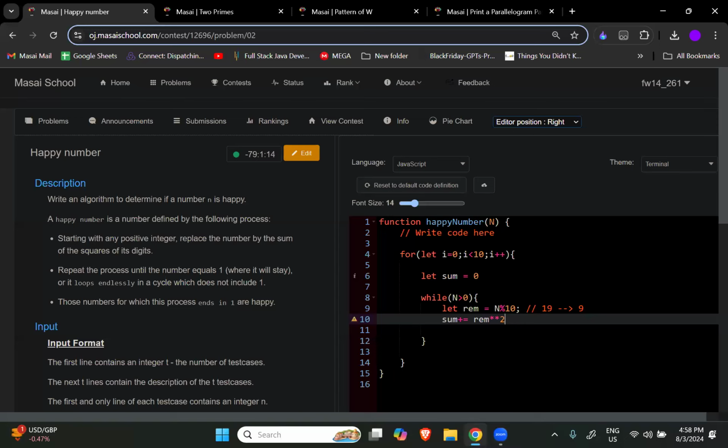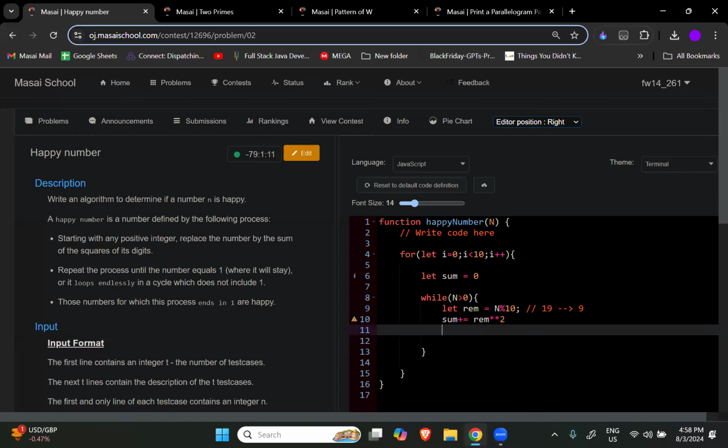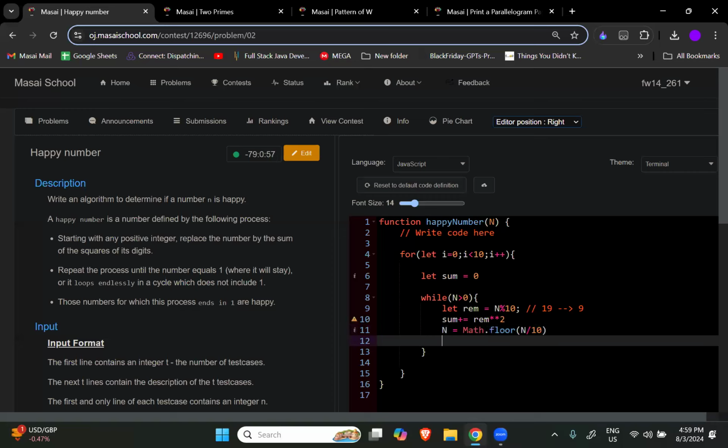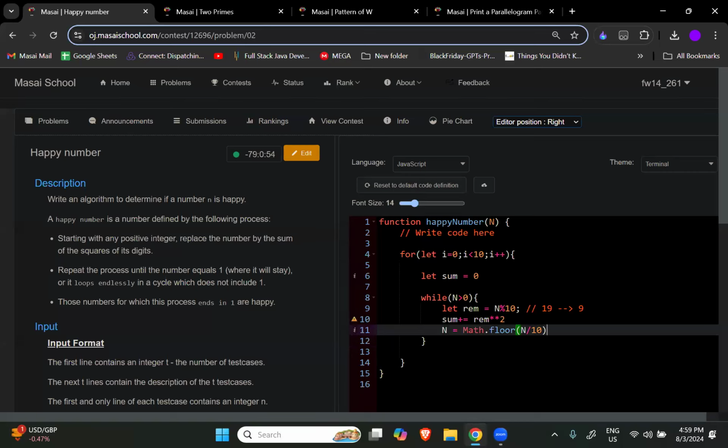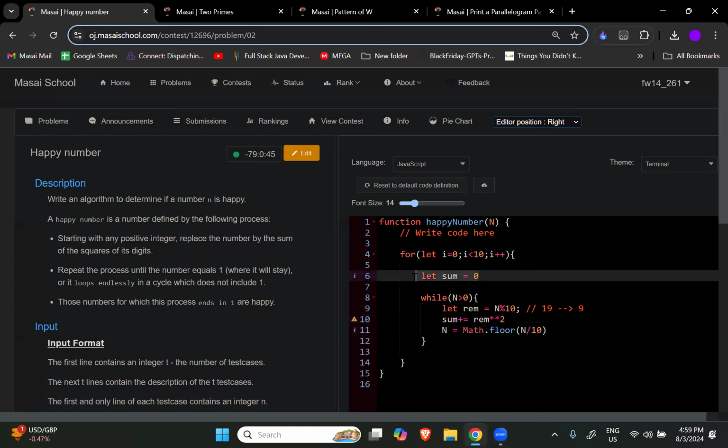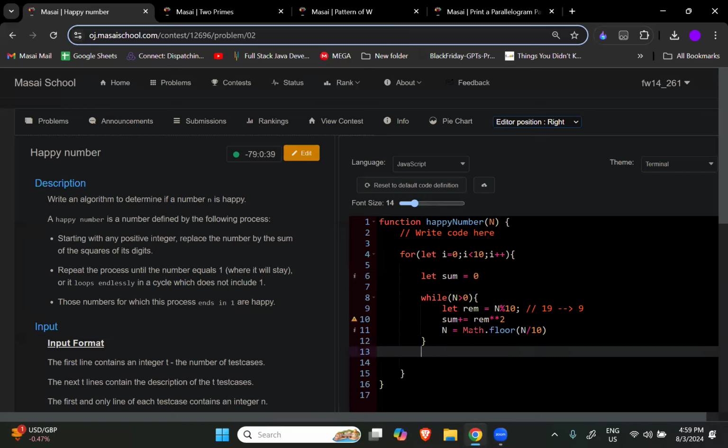Okay. Now once I add the number, what is my next task? Next task is to decrease that number. 19 था, तो अभी मुझे बस 9 को हटा देना है. So what I will do? I will make it smaller. Math.floor and by 10. Right? Now this loop will continue. This loop will continue and we will be able to get some answers, right? We will be able to get some sum. ये बस sum बनाता चला जाएगा and it will keep adding it into here. Okay. Now, once this loop is over, what will happen?